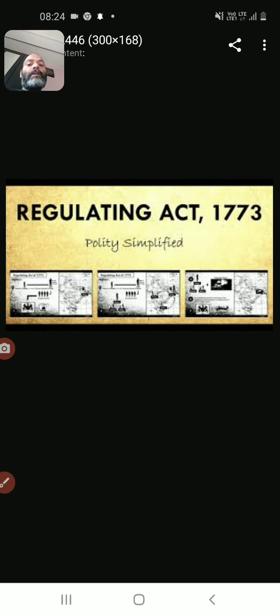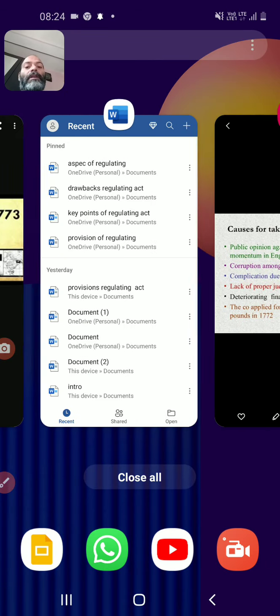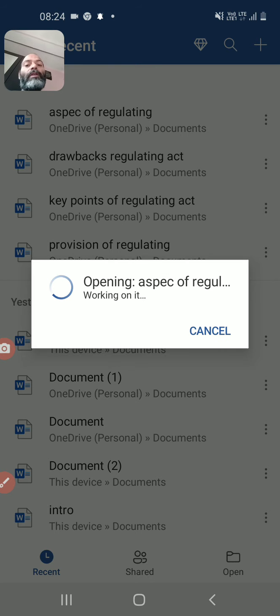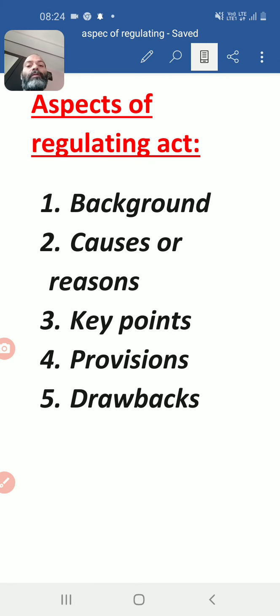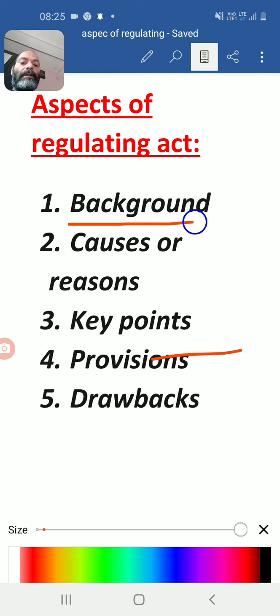Now let us move to the major aspects which are important for the Regulating Act. We will talk on all aspects: the background of the Regulating Act, the causes and reasons, key points, provisions, and finally the drawbacks of the Regulating Act. So now we are going to start from the background of the Regulating Act.